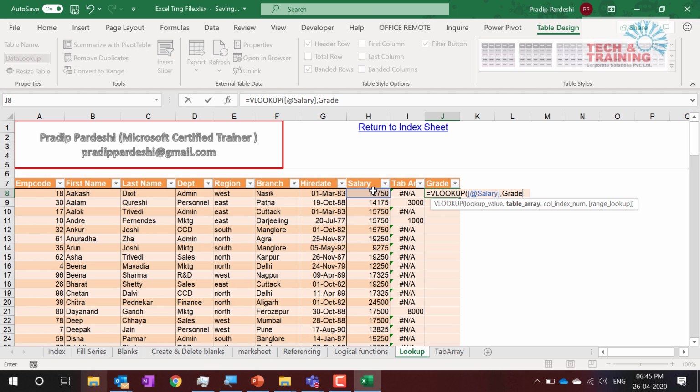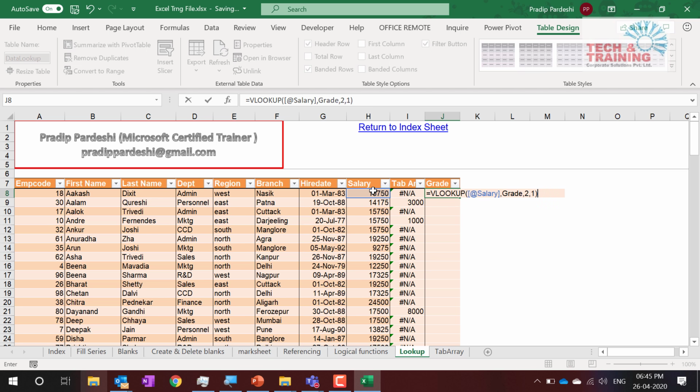After grade, comma, what is the column number? Column number is 2. Now after column number 2, what do I need? I need the range lookup, that is 1. After I have given range as 1, I close the bracket, and the moment I press enter,